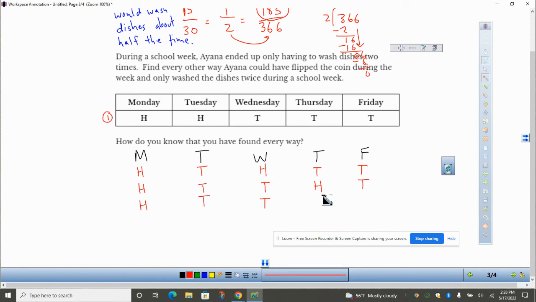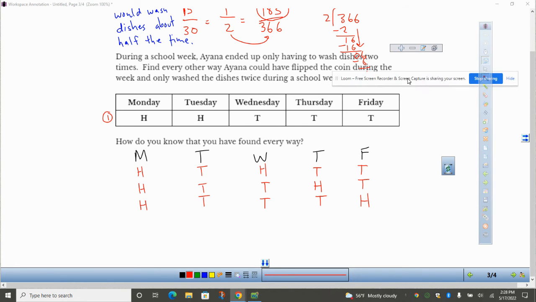Tails, tails. She gets tails on Thursday and then heads on Friday at the end of the week. Or she could get tails on Monday, heads Tuesday, heads on Wednesday, tails Thursday, tails Friday. So we're seeing how many different possibilities are there for Ayana to do the dishes twice in a school week.